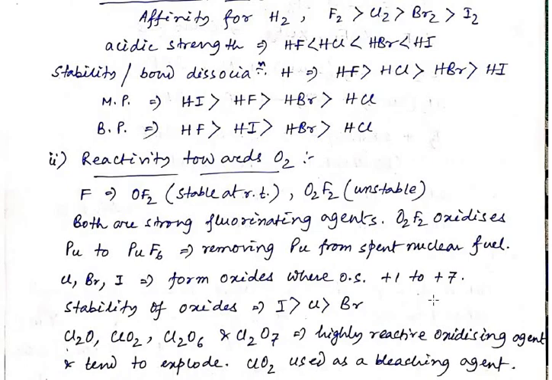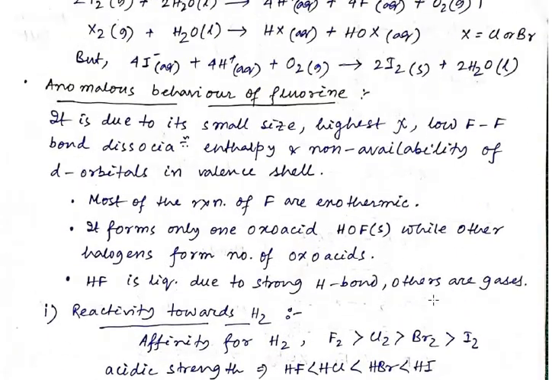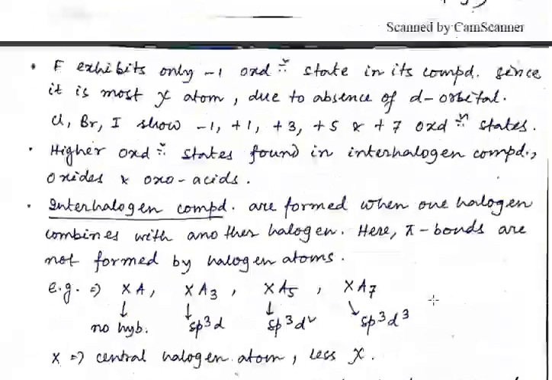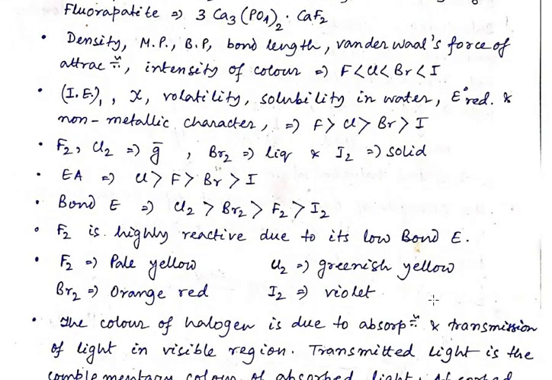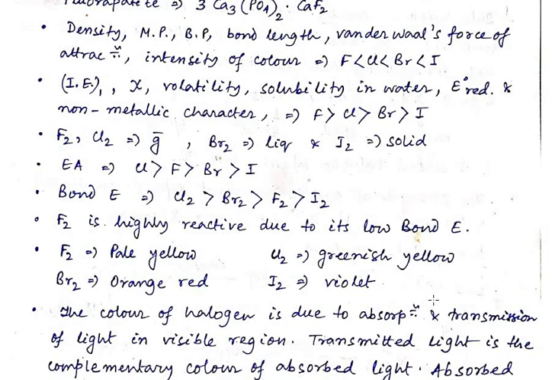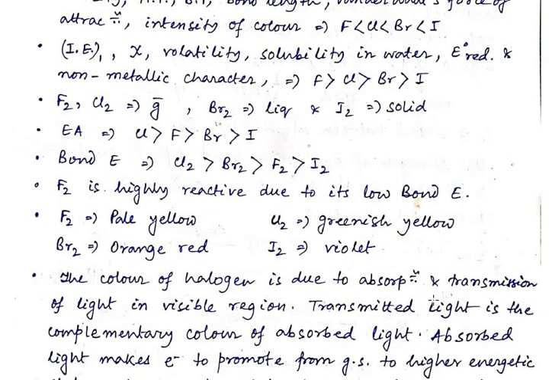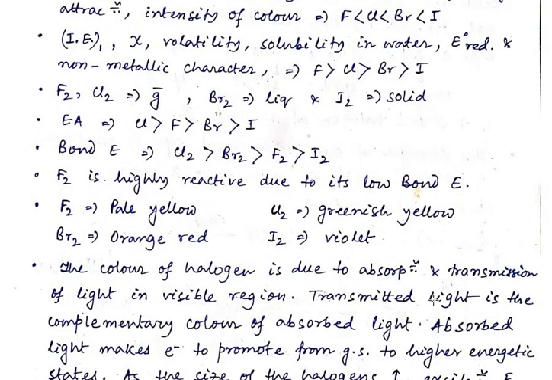In today's class, we have mainly discussed the physical characteristics of the group 17 elements, their physical state, and their increasing order with respect to melting point, boiling point, bond length, electronegativity, reduction potential, and the color of the halogen compounds.